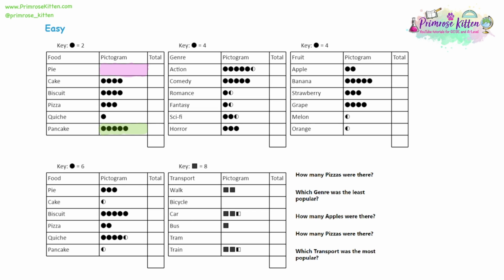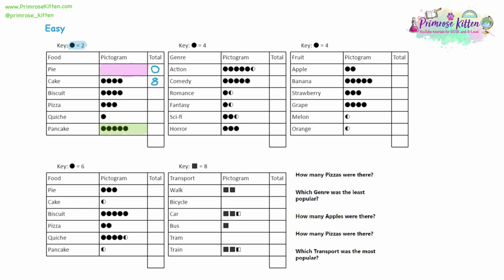Now, as well as identifying the most and the least popular, you can also find the totals if you are given a key. And at the top, we have a key. The key says that 1 circle is equal to 2 people. So looking at pie, we have no circles, so 0 people chose pie. But when we look at cake, there are 4 circles for cake. Each one represents 2 people, so 4 times 2 is 8. So all we're doing is multiplying the circles by the key.